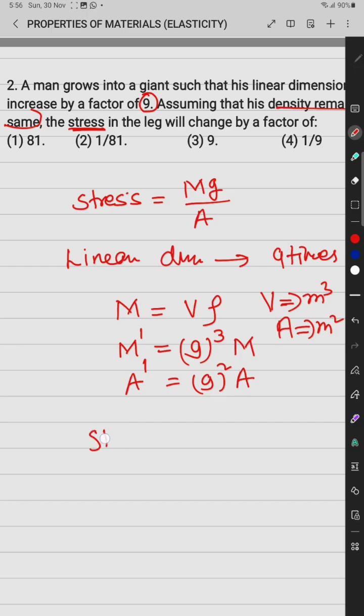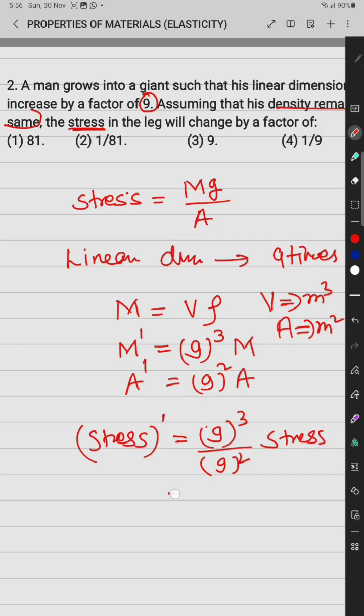So the new stress that will come will be 9 to the power 3 upon 9 square times the initial stress. Therefore it is 9 times the initial stress, so stress becomes 9 times. So the correct option is the third one.